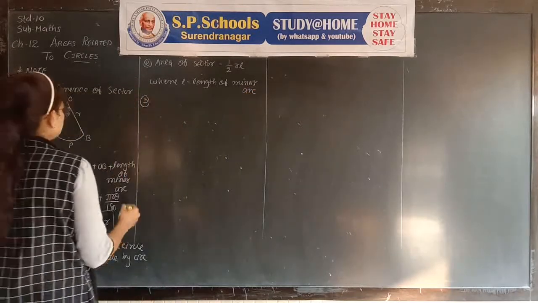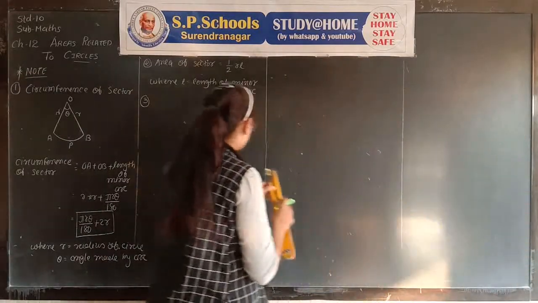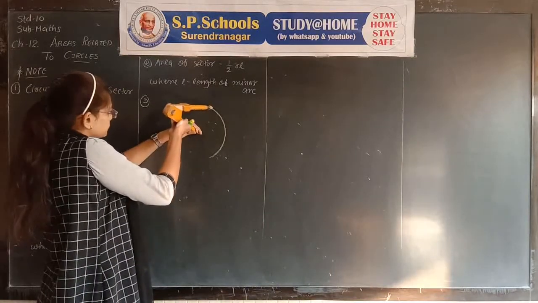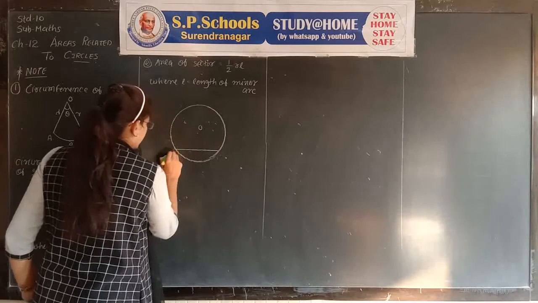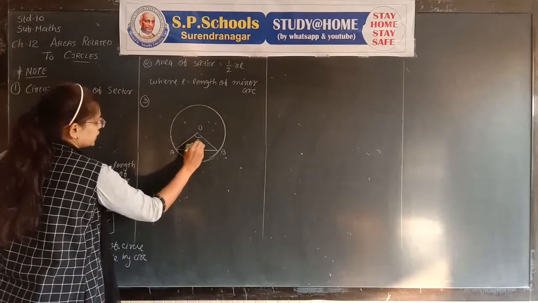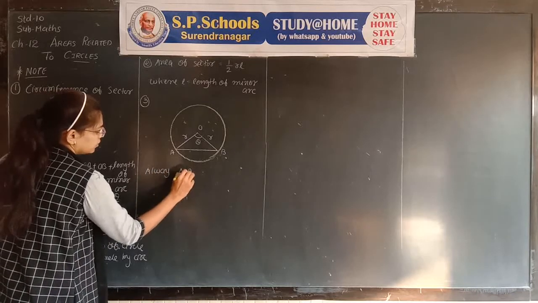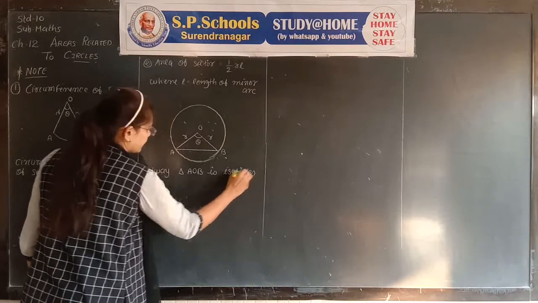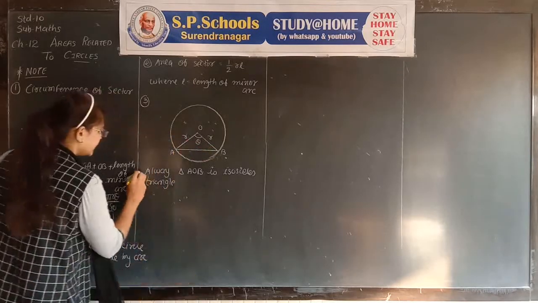Third one. To understand this note, draw one figure for that. One circle with center O, AB is a chord, the angle is theta, and the sides are r and r. Always, triangle AOB is an isosceles triangle because OA and OB are two radii.